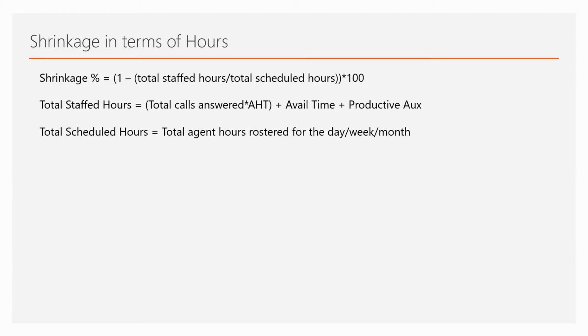So if you are calculating shrinkage for a day, you will consider total agent hours rostered for that particular day. If you are doing it for a week, you will consider it for that week. If you are doing it for a month, you will consider it for that month. So that is how the shrinkage is calculated in terms of hours. So there are both ways that you can use to calculate shrinkage, but the most common and mostly used way of calculating shrinkage is unplanned and planned shrinkage. So that's the way across the industry people calculate shrinkage.